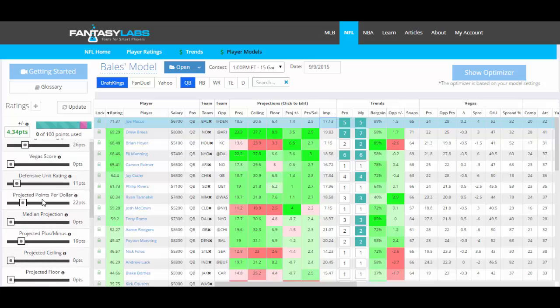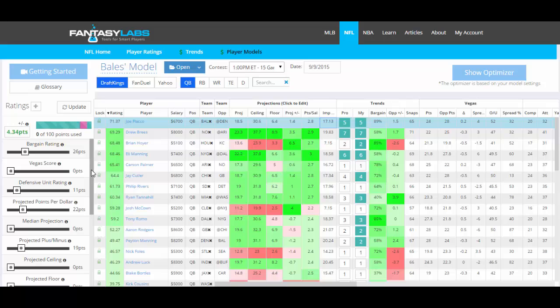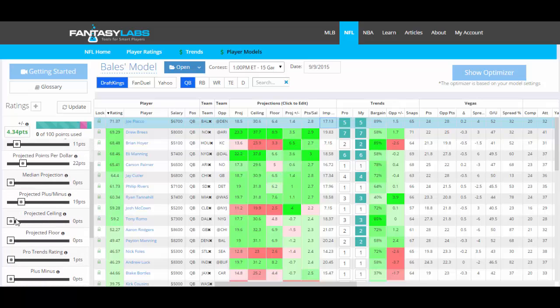I did rate projected points per dollar, which is right here, which is obviously based off of our median projection. So in this one, I more or less chose to rate the median projection, and really the value, the median projection divided by the salary, higher than anything else. But in a tournament, you would obviously want to look for guys who have a lot of upside, probably a decent amount of expected variance in their games, and you would want to weight that projection a little more heavily.